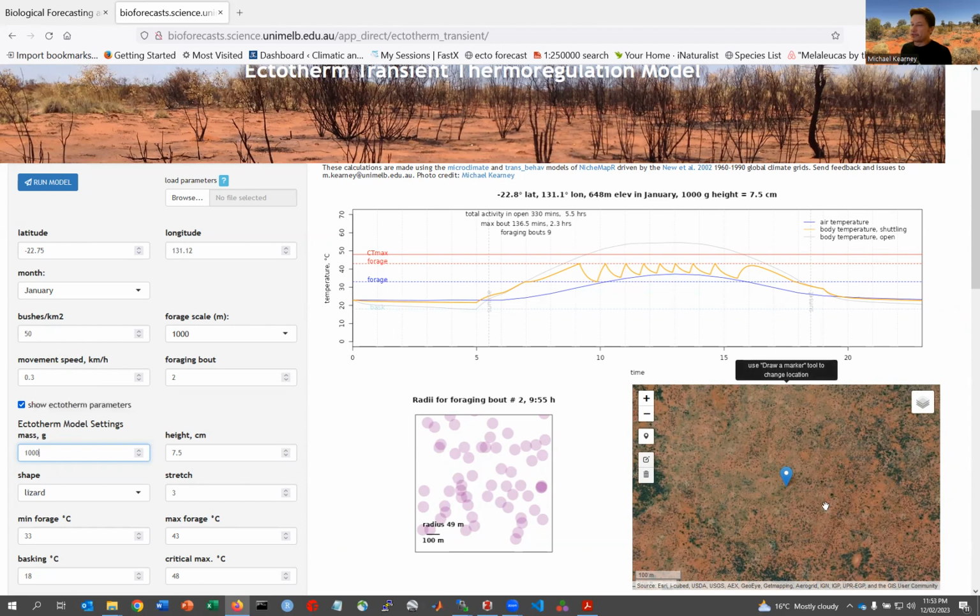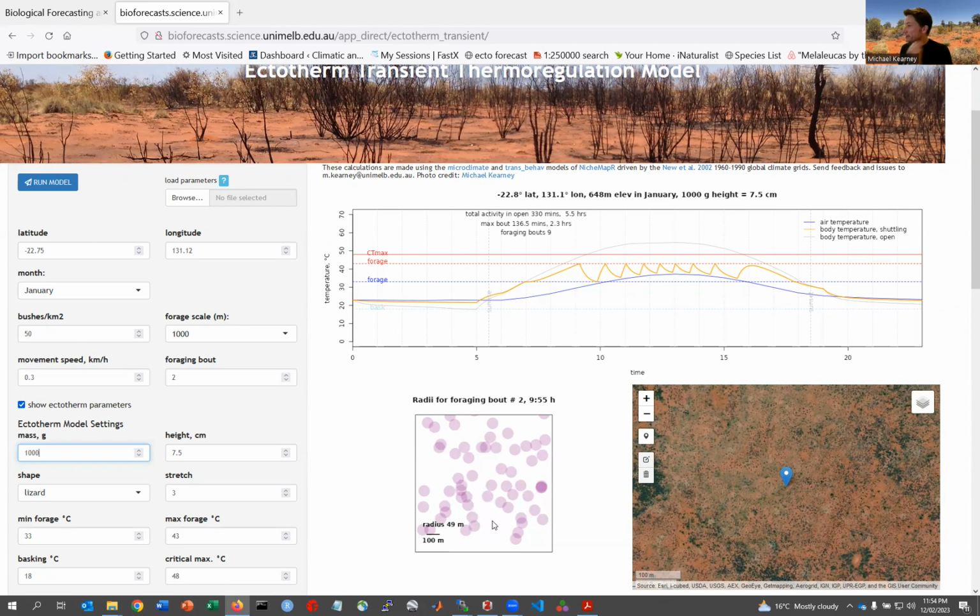And this plot on the right shows the location that's been chosen, and it's at the same scale. You can see 100 meters here, 100 meters here. So you can see the configuration of the bushes. And of course, if this animal goes out into the open and is going to move beyond the bush that it's currently under, it's going to have to get to the next bush before it gets too hot. So the bush spacing has to be close enough for them to be able to wander through the habitat. And you can see there is connection. This is just randomly arrayed bushes.